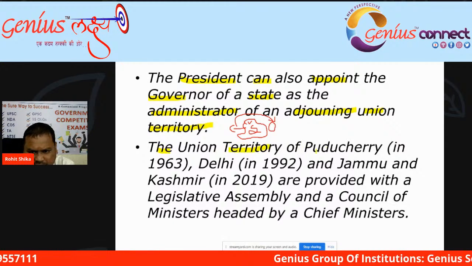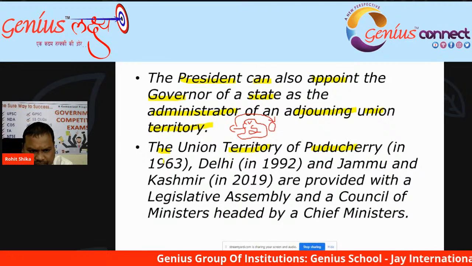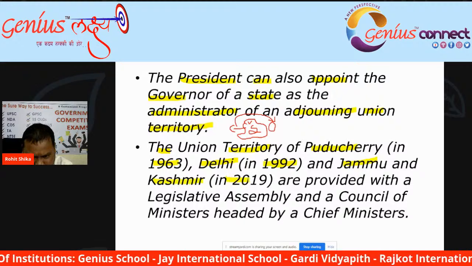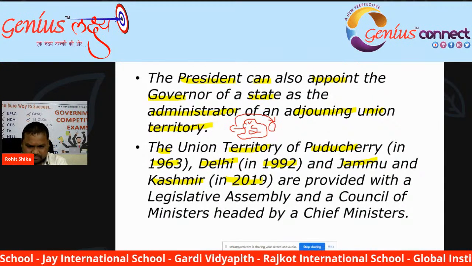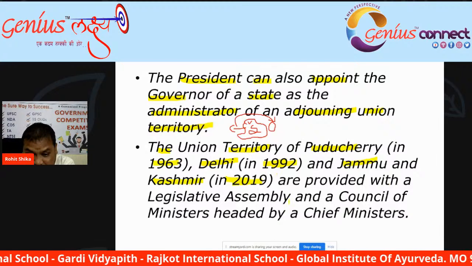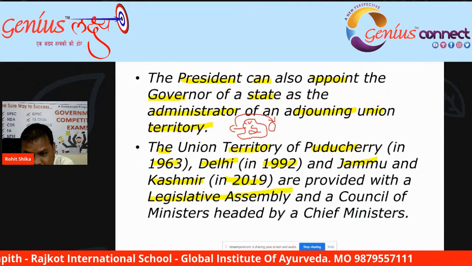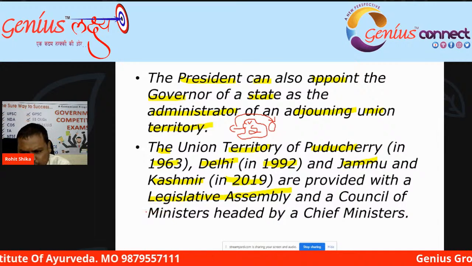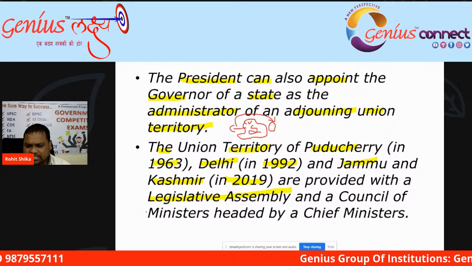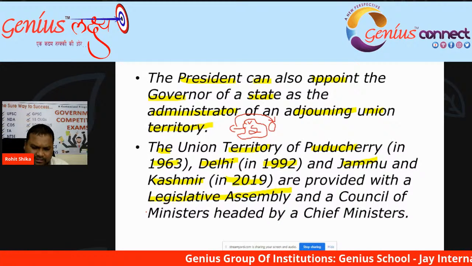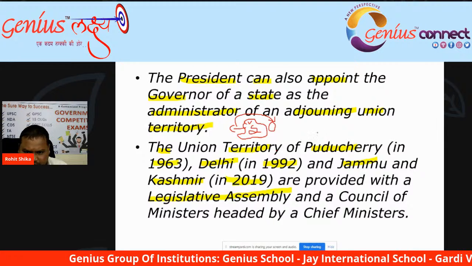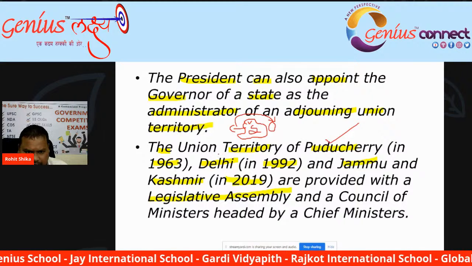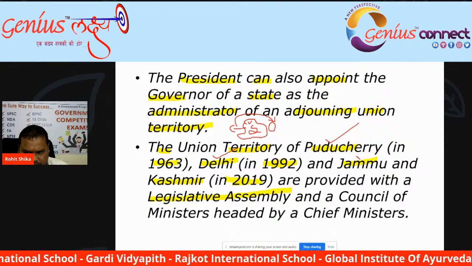The union territory of Puducherry in the year 1963, Delhi in the year 1992, and Jammu and Kashmir in 2019, as we have already discussed, are provided with legislative assembly. So, which union territories have legislative assembly? All the union territories do not have legislative assemblies. Only 3 union territories have legislative assembly: Puducherry, Delhi, and Jammu and Kashmir.